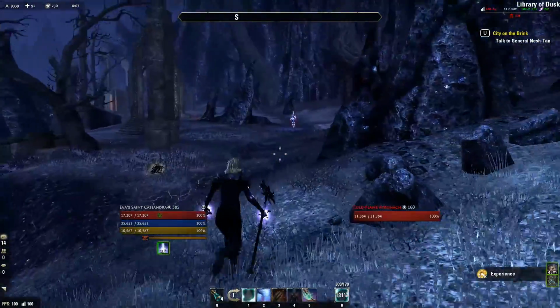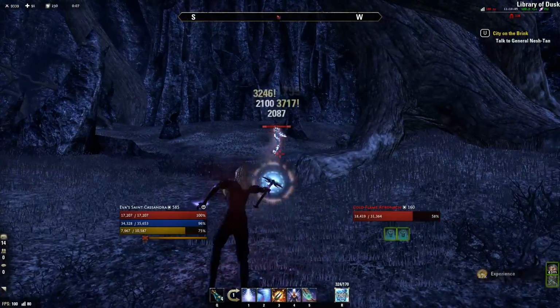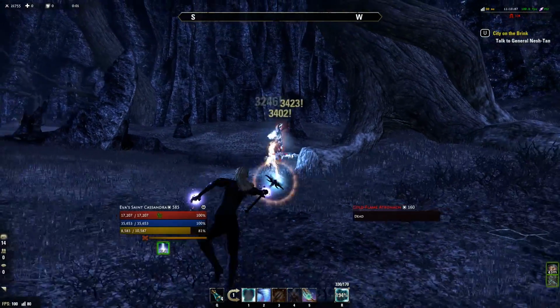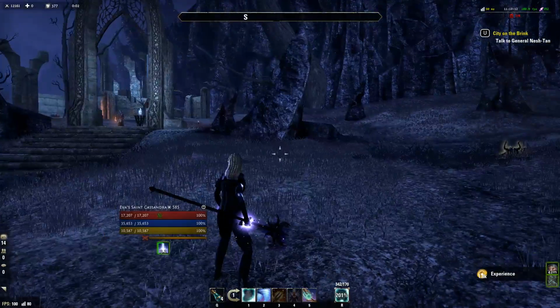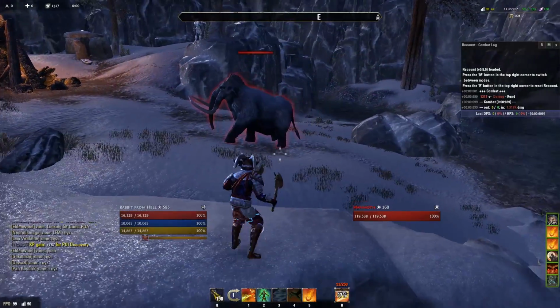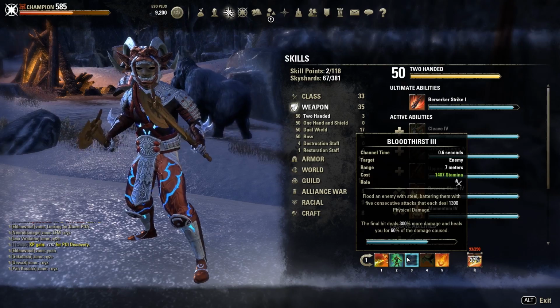Okay, now I did it almost too fast. The light attack didn't go off. So you have to practice on mobs, because you see, if you do it a little bit too fast, the light attack doesn't go out. Now same thing for stamina, so I will just show you, like, Bloodthirst or Rapid Strike, it's the same animation.